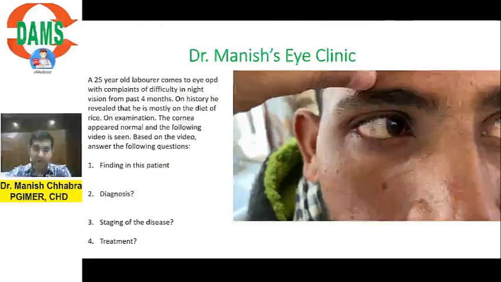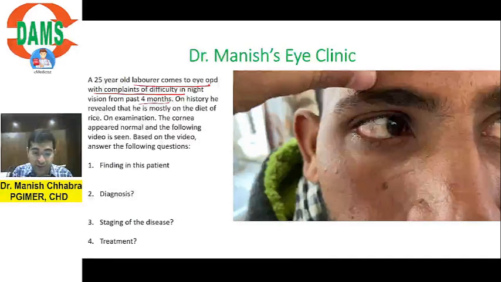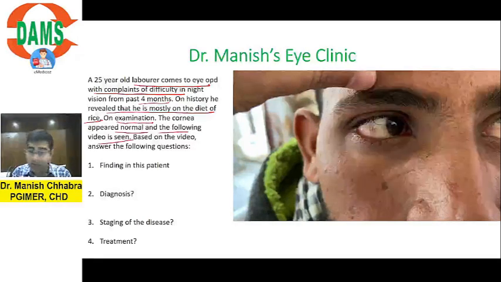Okay, now a 25-year-old laborer comes to OPD with complaints of difficulty in night vision from the past 4 months. On history, he revealed that he is mostly on a diet of rice. अरे भाई, चावल से क्या लेना देना है. Next, on examination, the cornea appeared normal. भाई, cornea तो normal है. And the following video is seen. देखेंगे वीडियो में हमें क्या दिखता है. Based on the video, answer the following questions. Let's see the video.